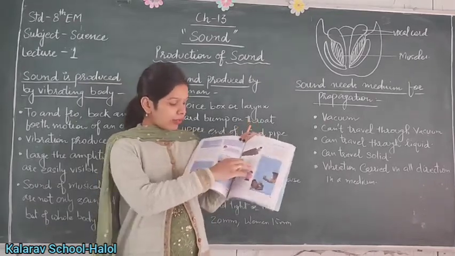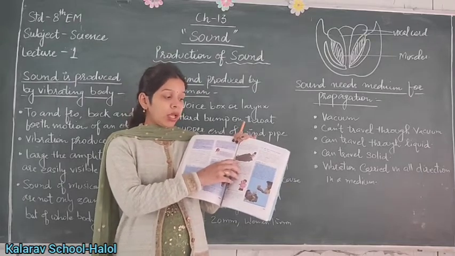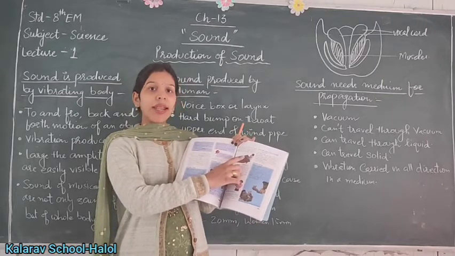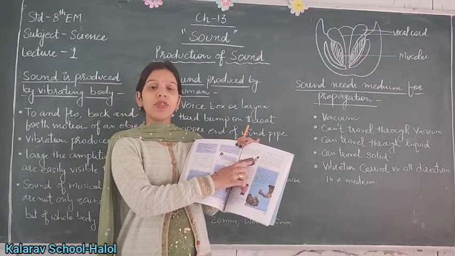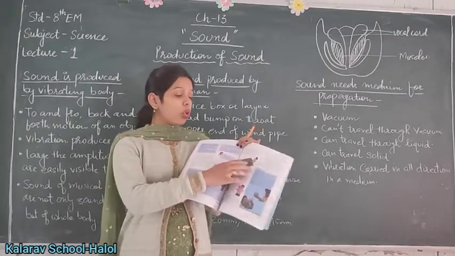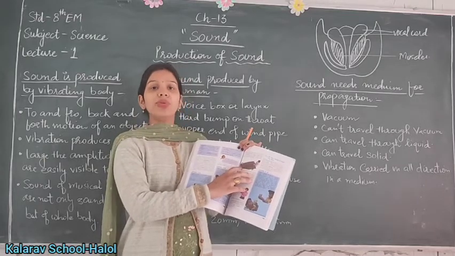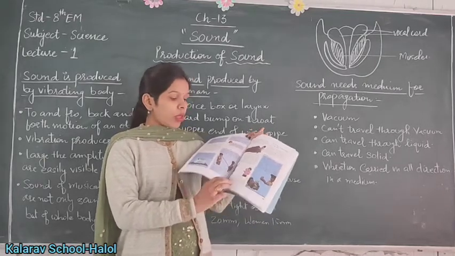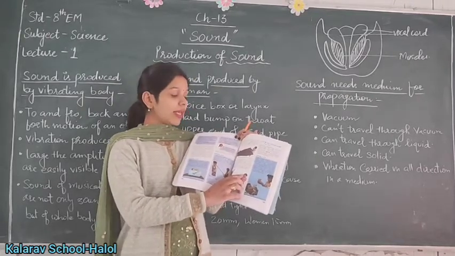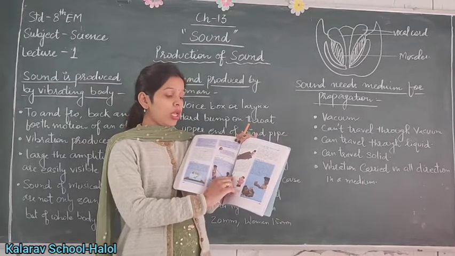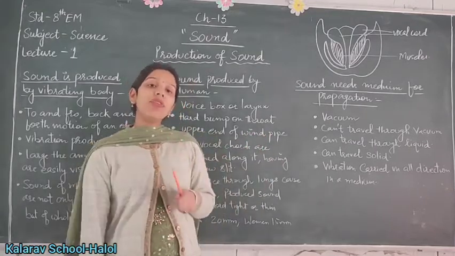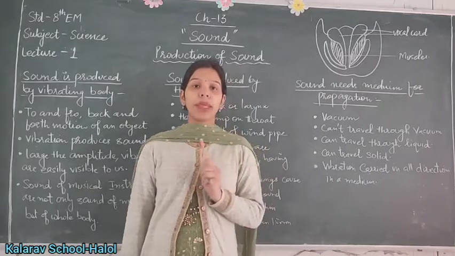Here is the next activity, activity number 13.9. If two friends are sitting on two sides of a table and one friend taps on one side of the table, the other friend can easily hear the sound of that tap. In this way we can say that sound travels through solids also. Here is a toy telephone. With the help of the telephone we can say that sound travels through a string. So in this way sound always needs a medium for propagation.